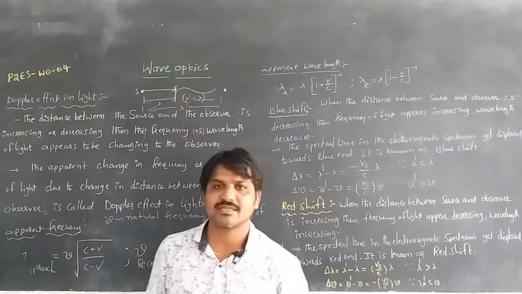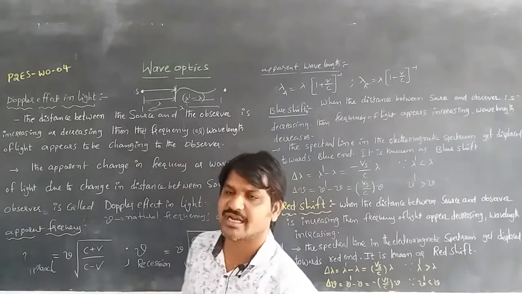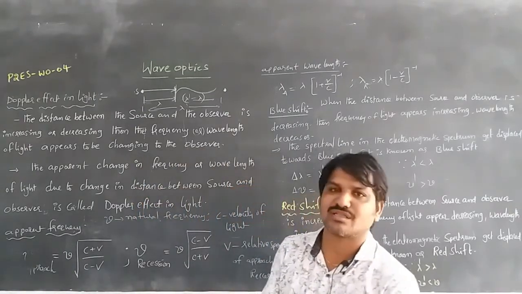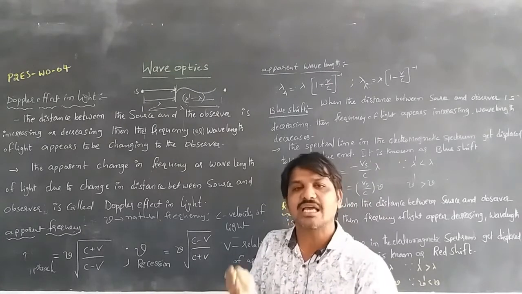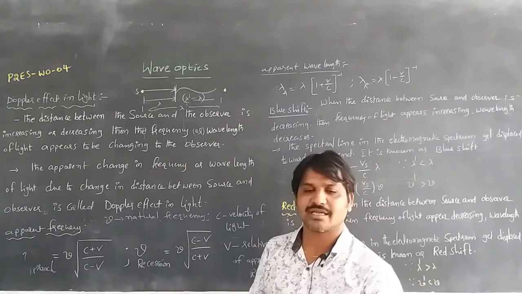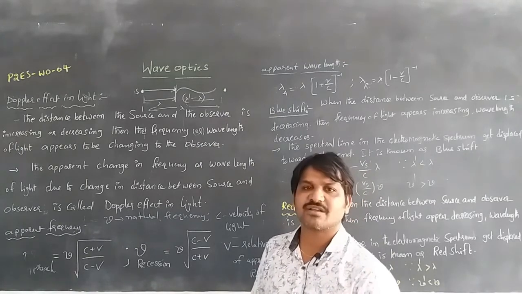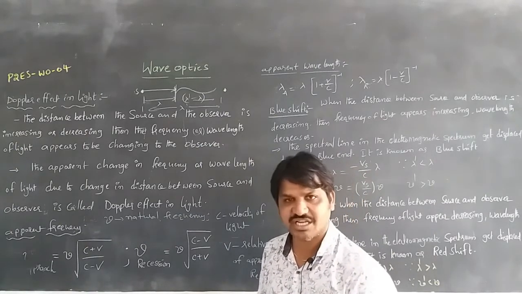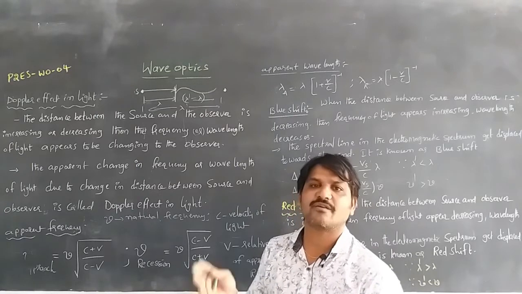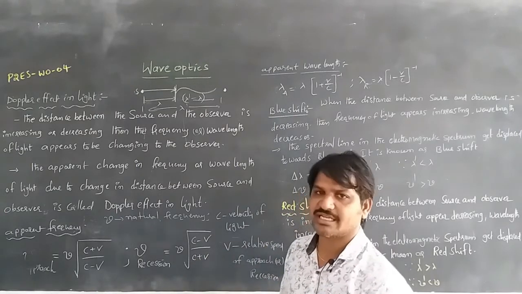Whenever the source and observer are in relative motion, if the distance between the source of light and the observer is decreasing or increasing, the frequency of light appears to increase or decrease. The wavelength also increases or decreases.